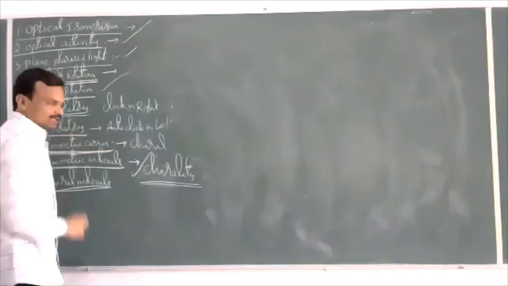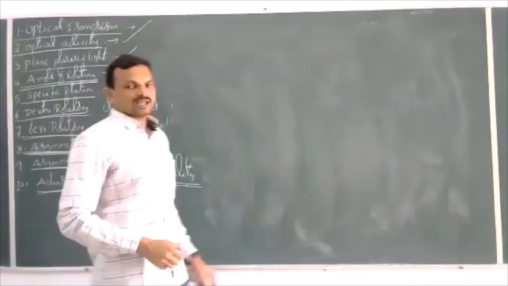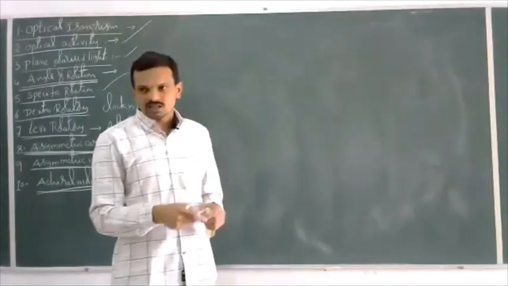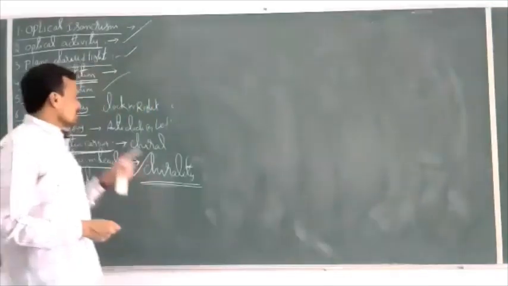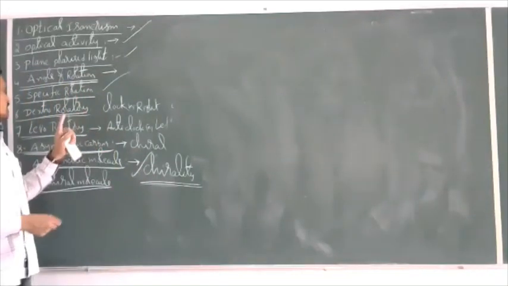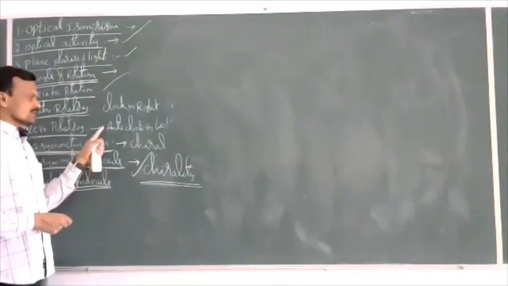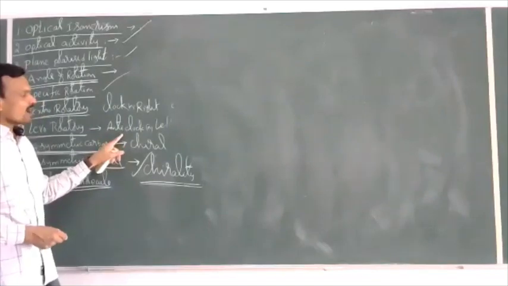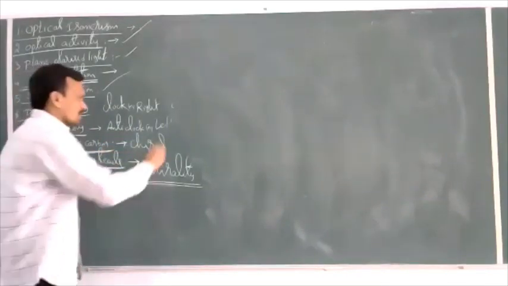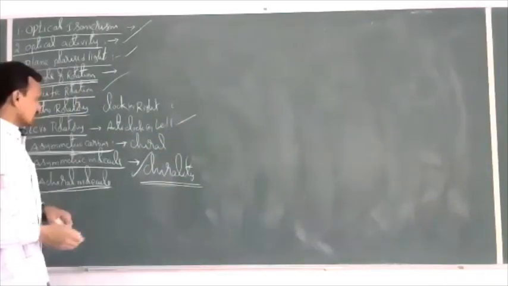Dextrorotatory and levorotatory. If the plane polarized light is rotated towards the clockwise direction or right hand side, that is called dextrorotatory. If the plane polarized light is rotated towards the anti-clockwise direction or left hand side, that is called levorotatory.